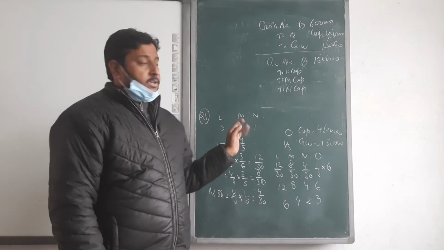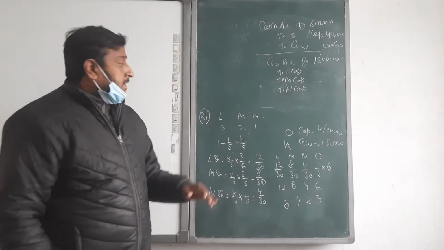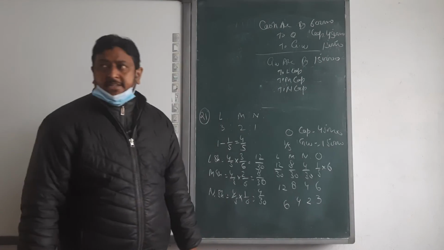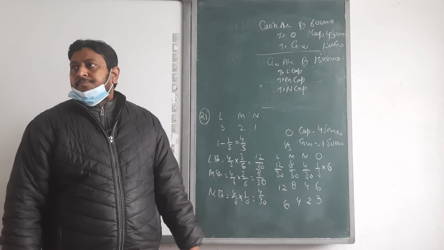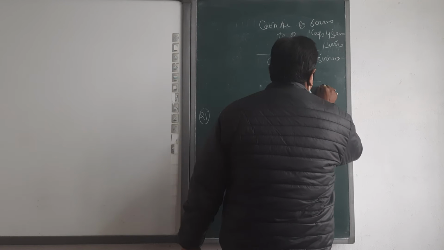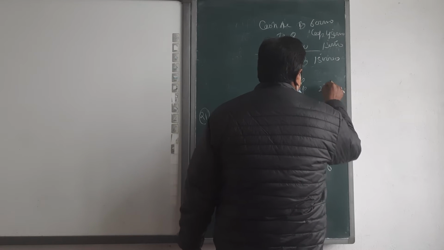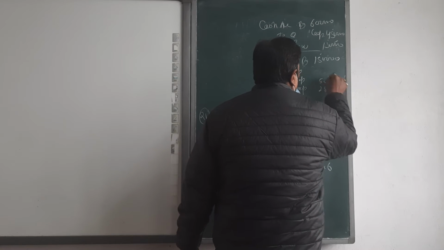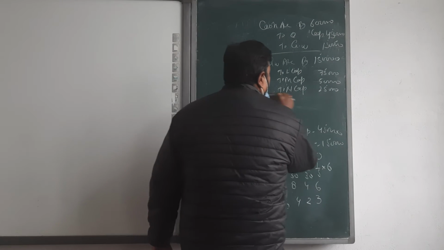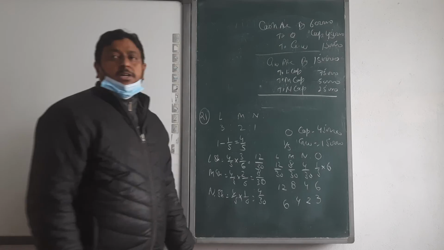But here, distribute this 1,50,000 in 3 to 2 to 1. That is 75,000, 50,000 and 25,000.